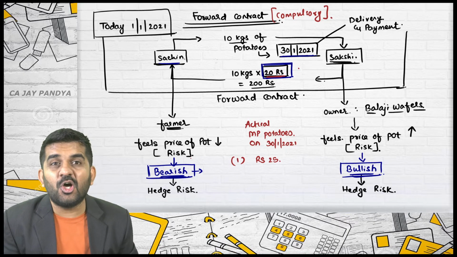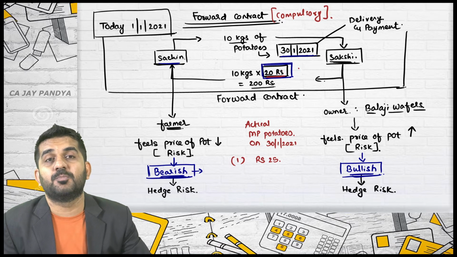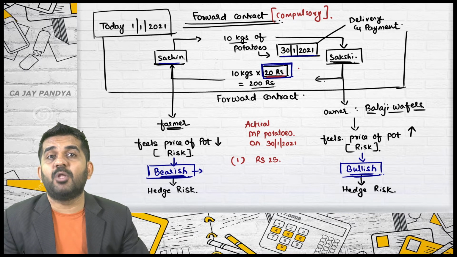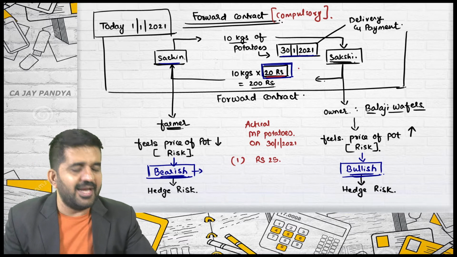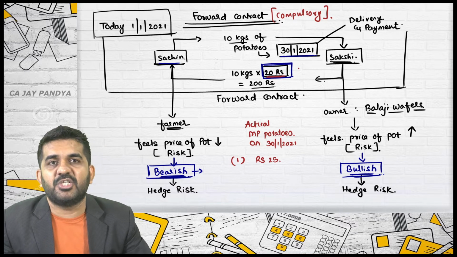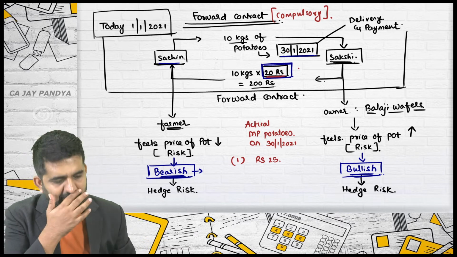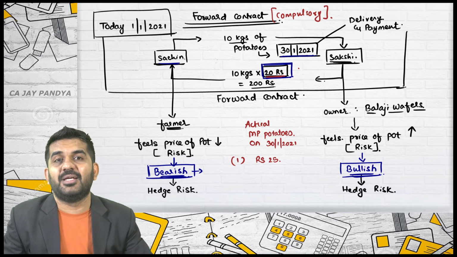Why is he at loss? Because he would have got 25 had he not entered into this particular contract. Say if he had kept the position open, let me grow the potatoes, let 30th January come and let me see the market price and I will be selling it at market price, then Sachin would have got 25 rupees. Here he will be getting only 20 rupees.